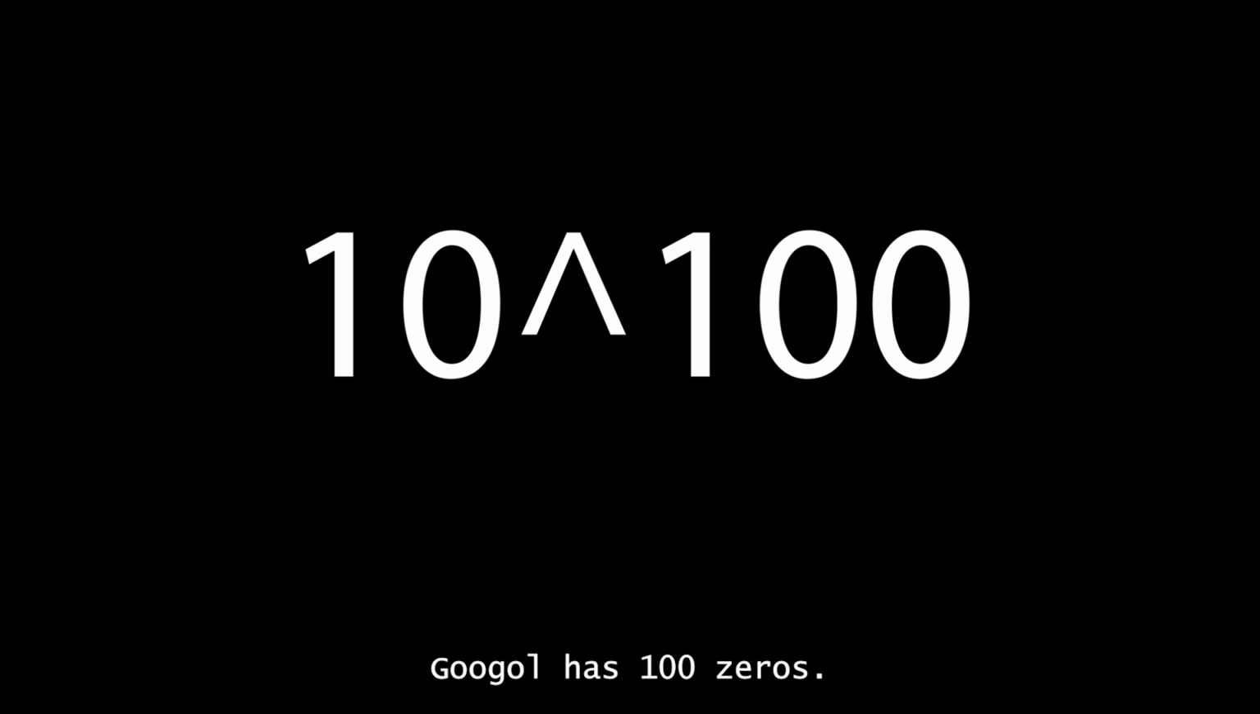Google has 100 zeros. And while we can write that number down on a sheet of paper, it represents more atoms than there are in the universe. It represents more stars, more galaxies, more anything. So googolplex, that number that has more zeros than there are atoms in the universe, do you get the problem yet? It just makes no sense.